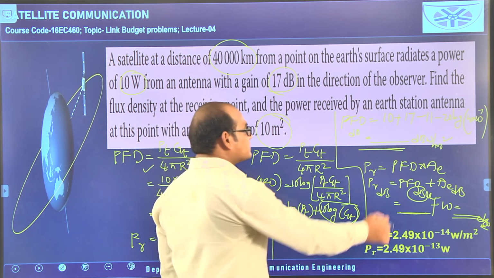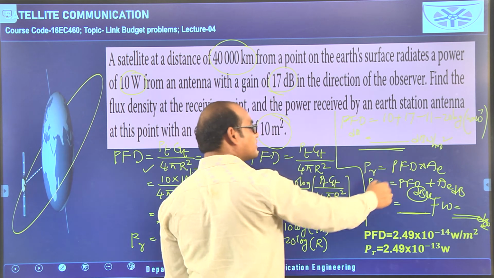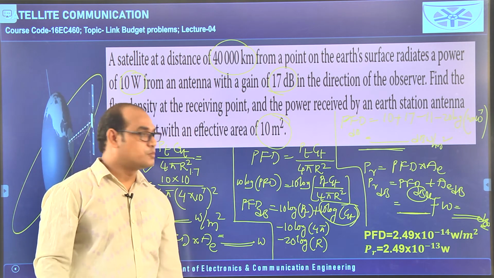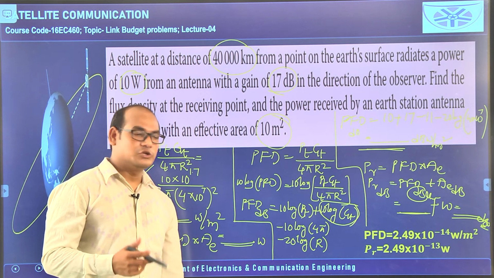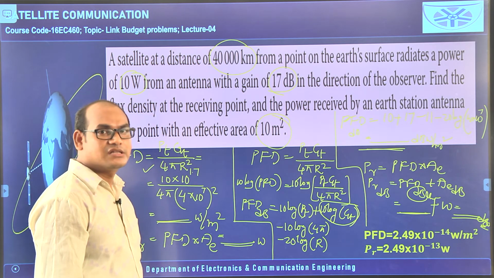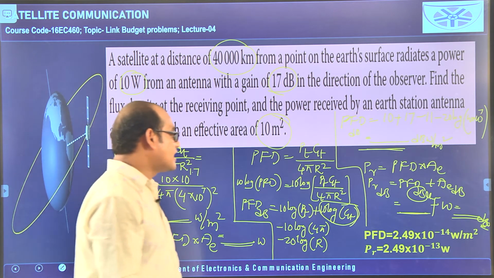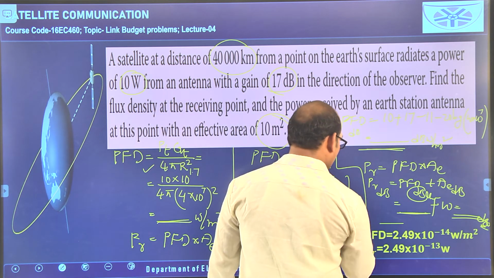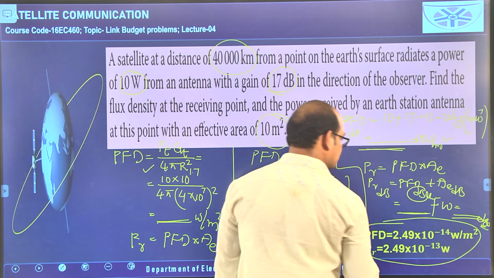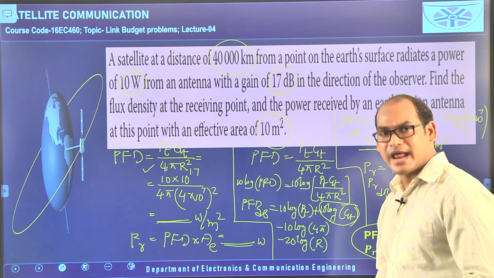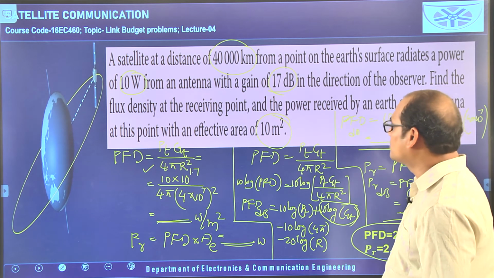You see how simple the calculation is if you do the calculation in decibels. So, practice in decibels, you will get easy and quick calculation. And here I already mentioned the answers, you can practice this question. Change some values and practice some more questions also.